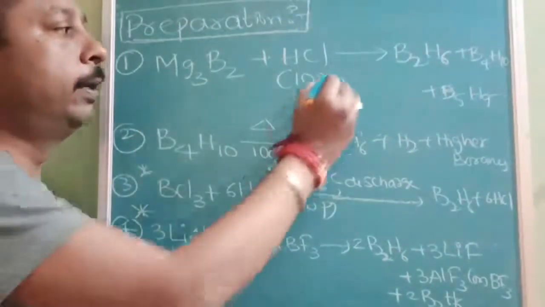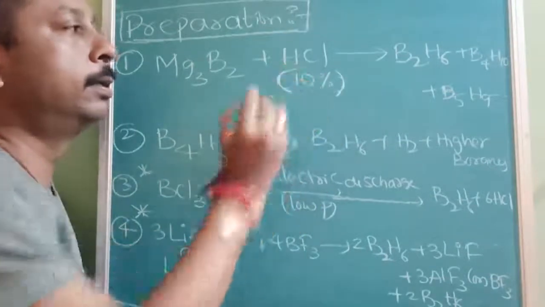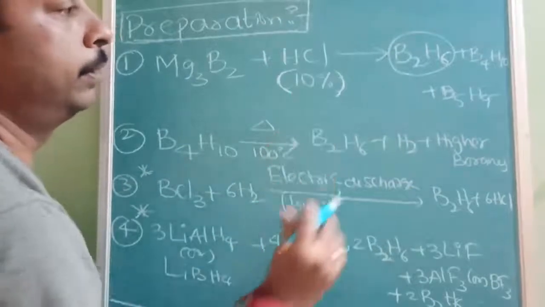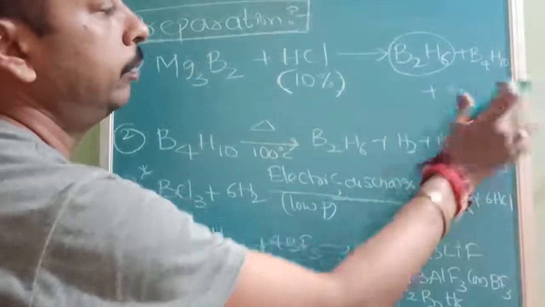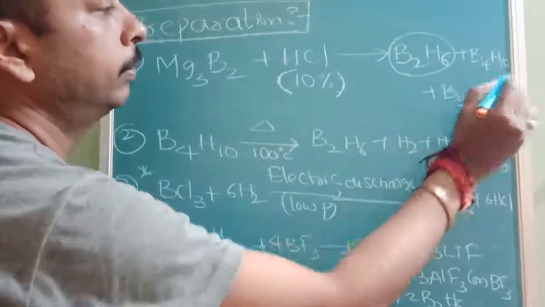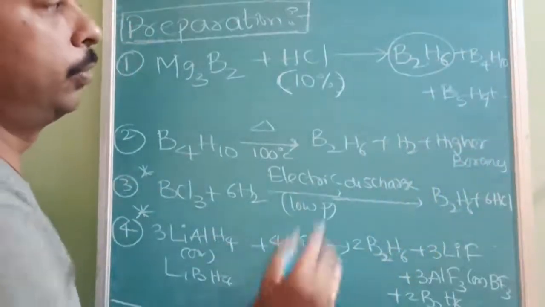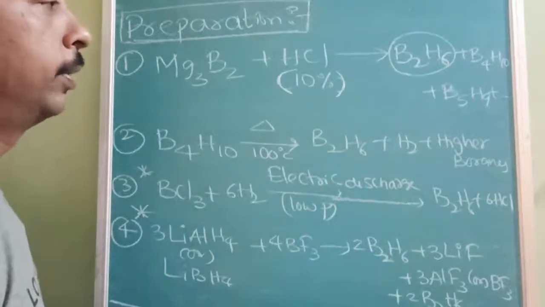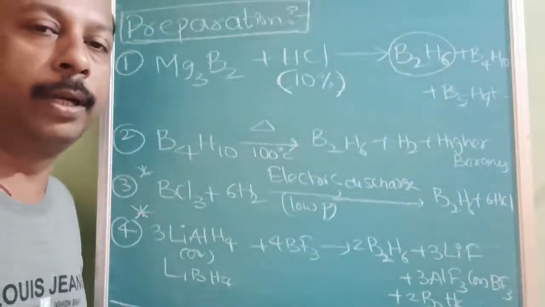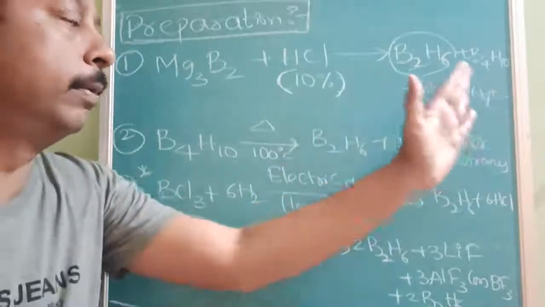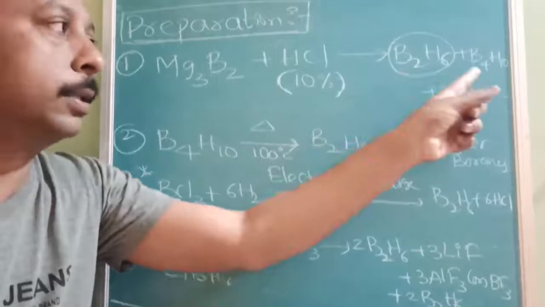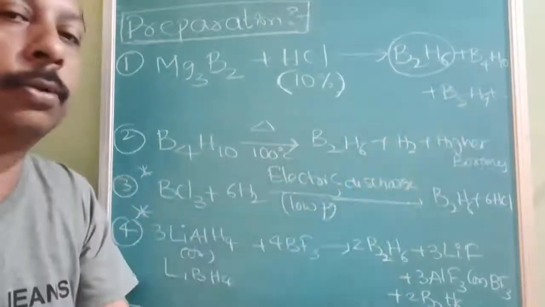Magnesium boride, when treated with 10% HCl, will give you B2H6. The problem with this method is it will give you a greater number of boranes, not only diborane. Even though you can separate them depending on diffusion and mass, the percentage yield will still be very low because other boranes are also produced.